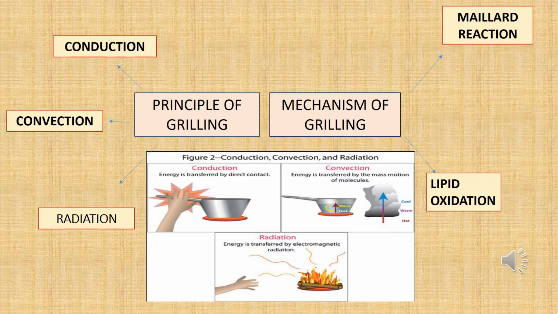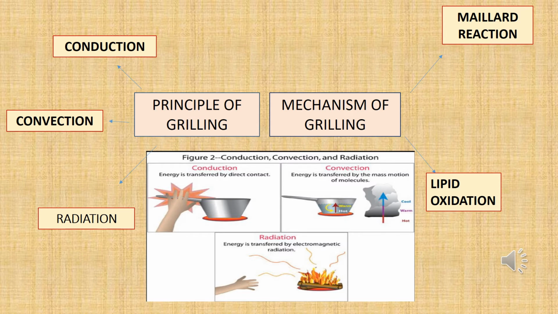The last point for the principle of grilling is radiation. Radiation is heat that is transferred directly to food exposed to the heat source, so the food is in direct contact with the hot grill grates.